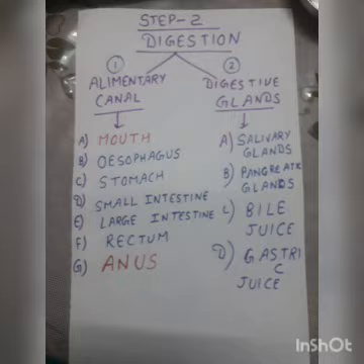It has various parts: mouth, esophagus, that is the food pipe, third is the stomach, fourth is the small intestine, fifth is the large intestine, then sixth, rectum, and the last part is the anus.